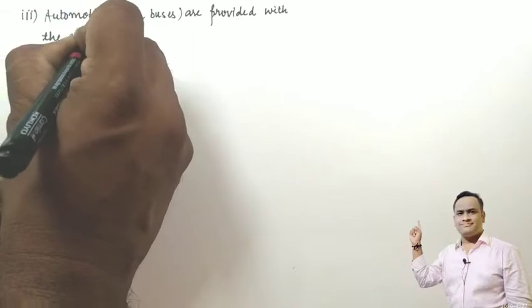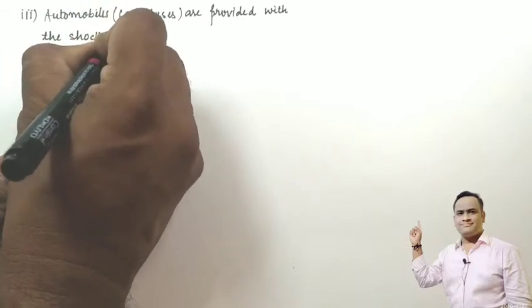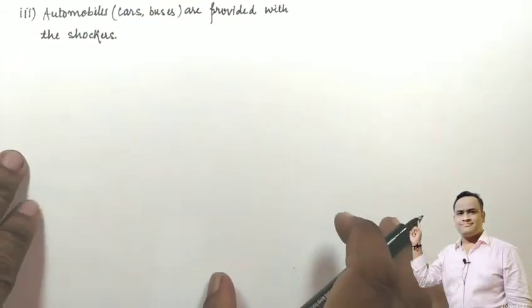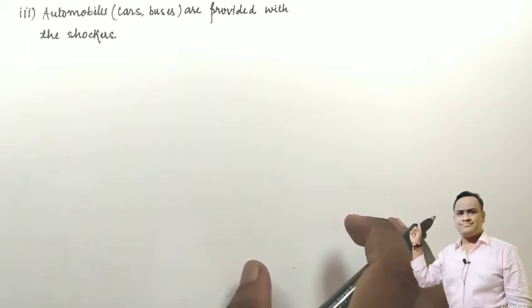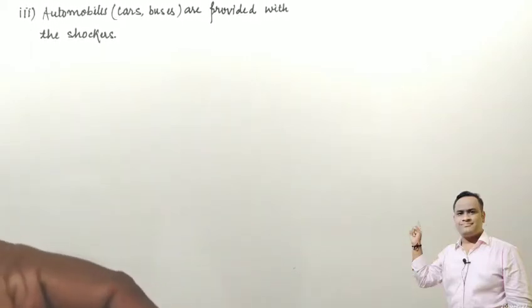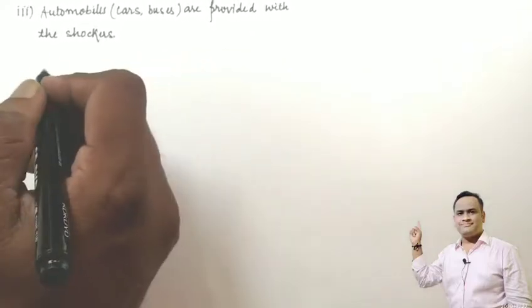Why are shockers provided to automobiles? To reduce the action of impulsive forces, shockers are provided in automobiles.